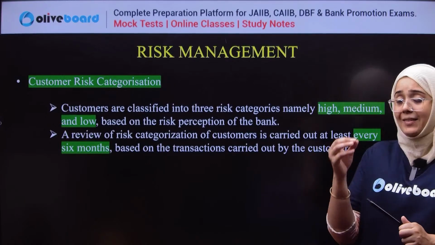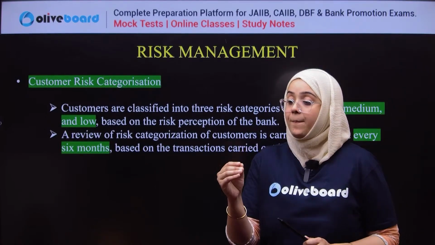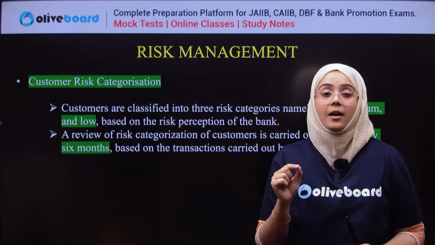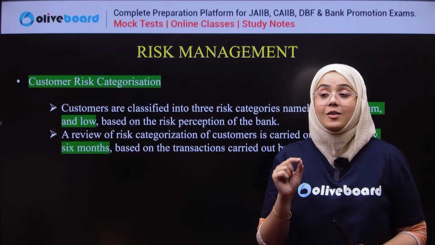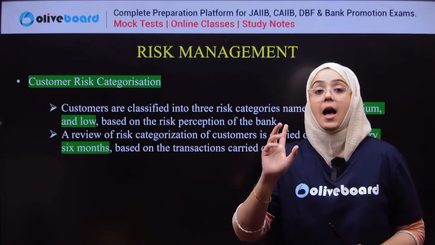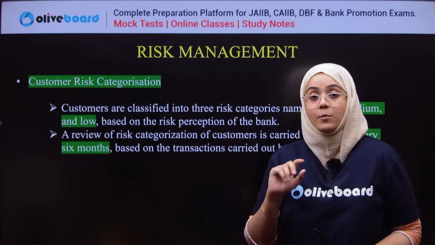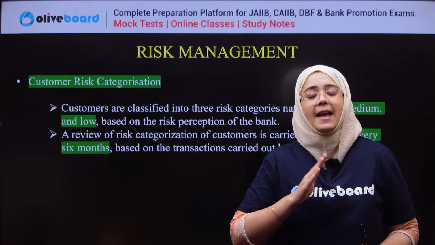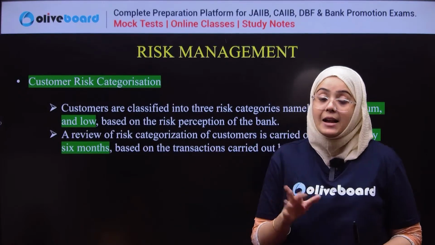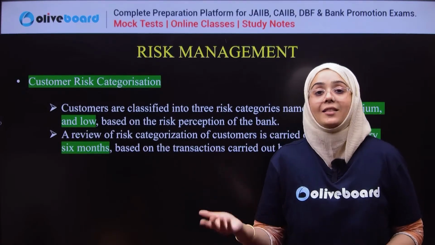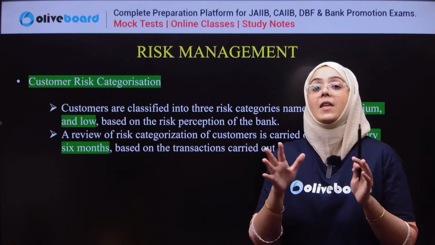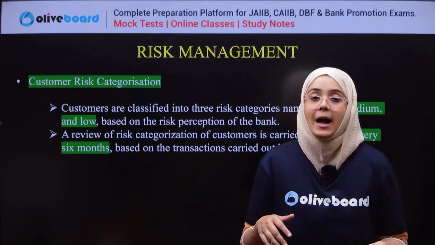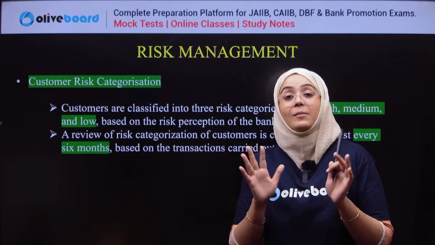If the bank has kept a customer in the high risk profile, it is not necessary that the customer remains high risk at all times. No, the bank reviews the profile of customers every 6 months, and in every 6 months they decide whether to shift the profile of that person to medium or low, or from low to medium to high, or to remain the same status.